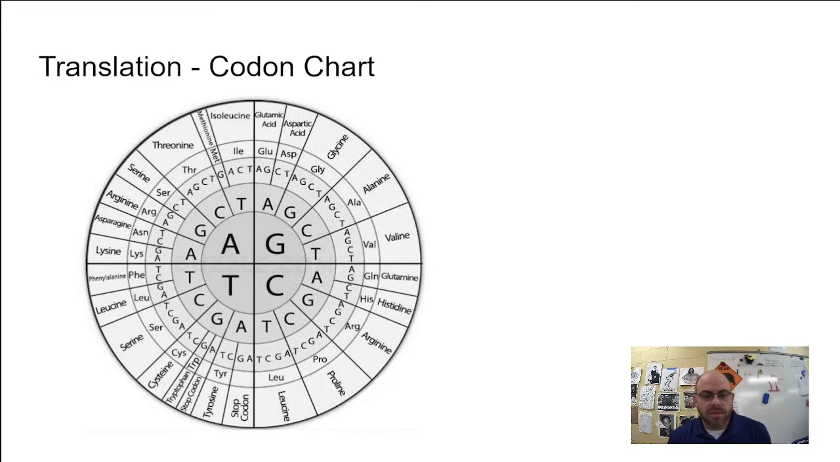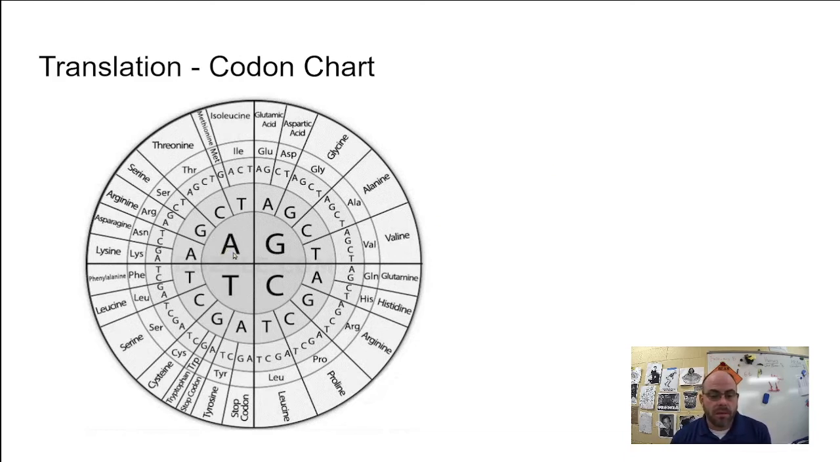You do not need to memorize this. That would be ridiculous. Somebody probably has memorized it, I'm sure they do. I do want you to know one thing about the codon chart. Well, a couple of things. How to use it, for one. And number two, I'm going to ask you to memorize one of the 64 codons.